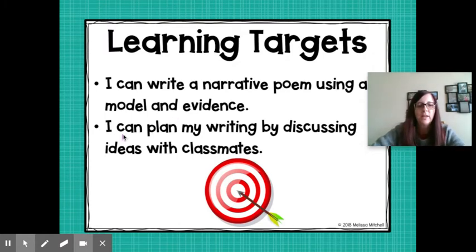week. The next one is I can plan my writing by discussing my ideas with my classmates. And we're going to do that during our guided reading this week. And we'll talk a little bit about our poem and our ideas, but we'll also discuss our writing, and I will help you when we're writing during guided reading about writing the poem. All right, let's keep going.